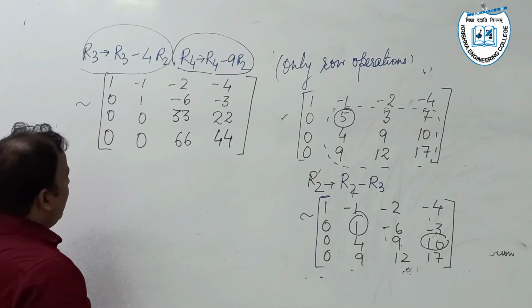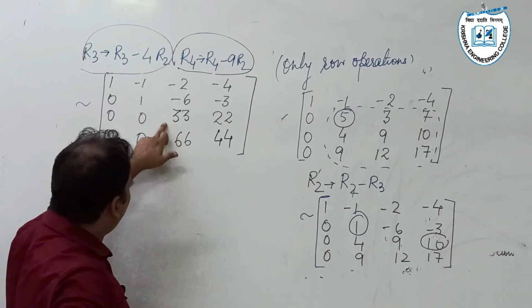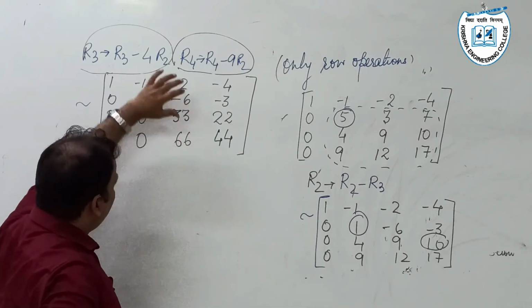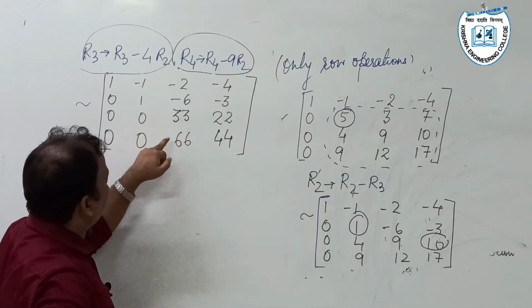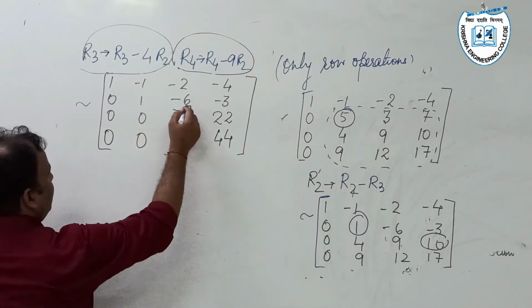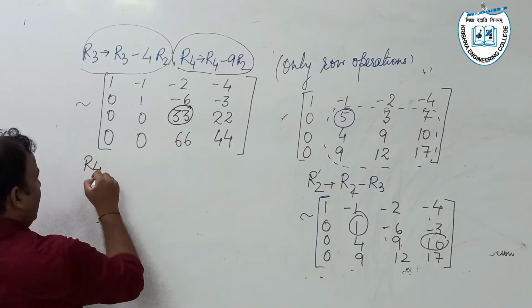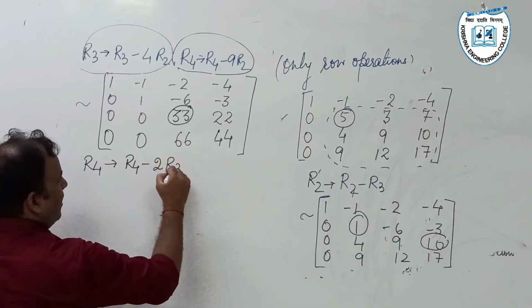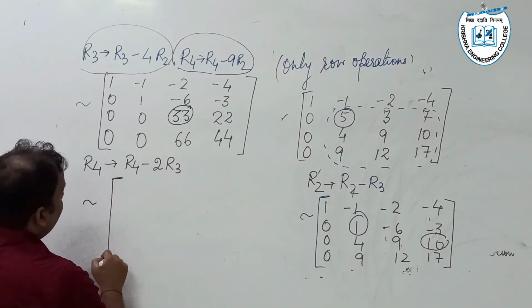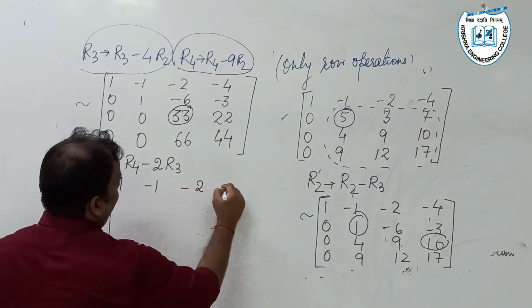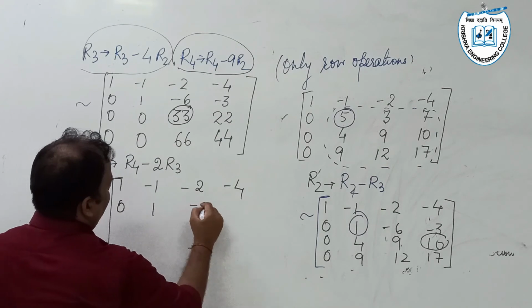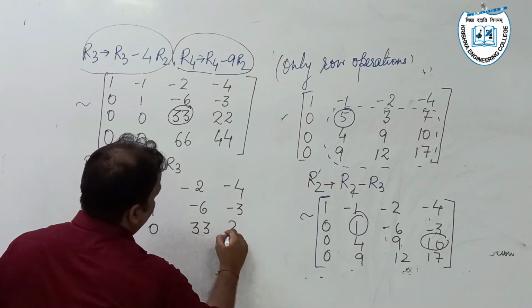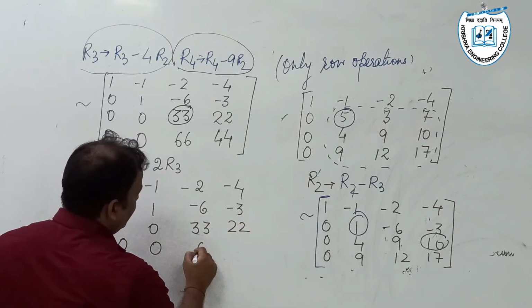Now we can make this element equal to unity, or just observe this matrix. It is clearly visible that R4 is a multiple of R3. So without making this element unity, we can proceed. Otherwise, here I am using R4 minus 2R3, because this result is obvious. Therefore, it is 1, -1, -2, -4; 0, 1, -6, -3; 0, 0, 33, 22; and 0, 0, 0, 0.